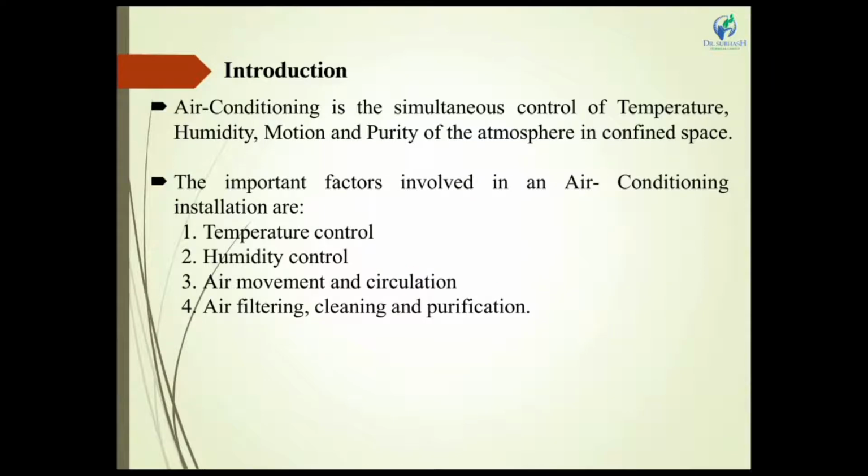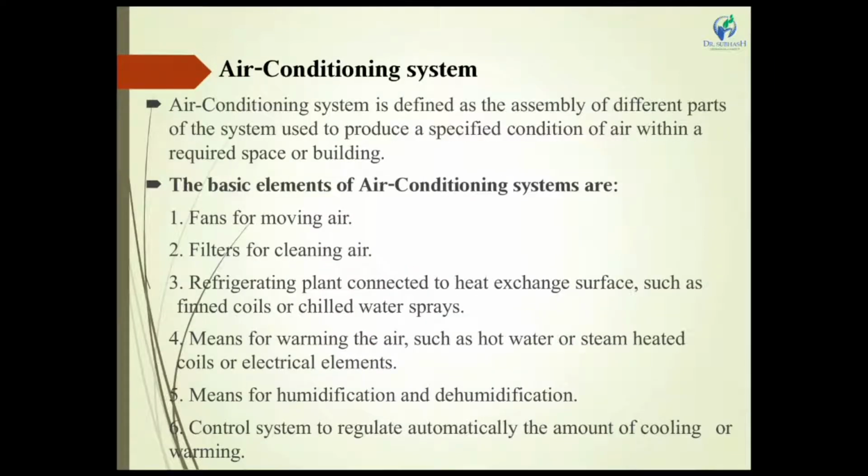An air conditioning system is defined as the assembly of different parts of the system used to produce a specified condition of air within the required space or building, where we require a cool space like our room, office or any mall. We maintain all these factors by using an air conditioning system.